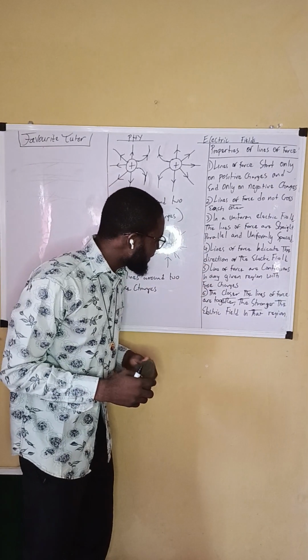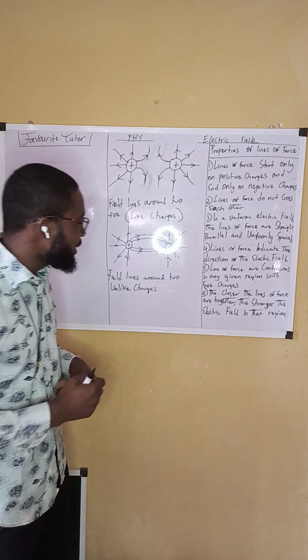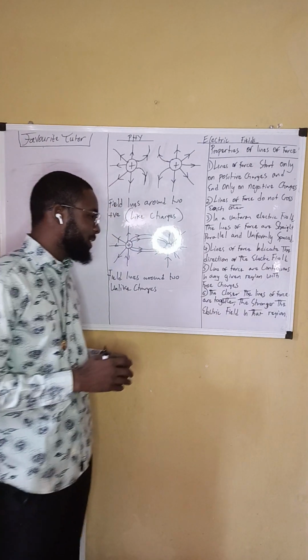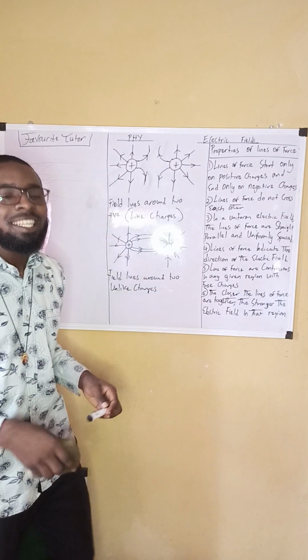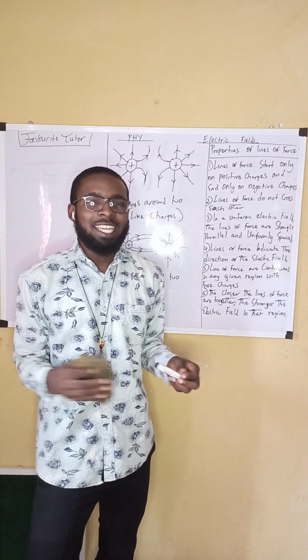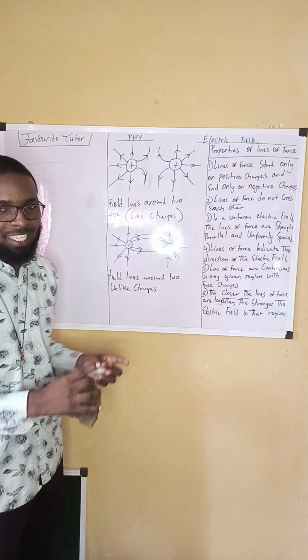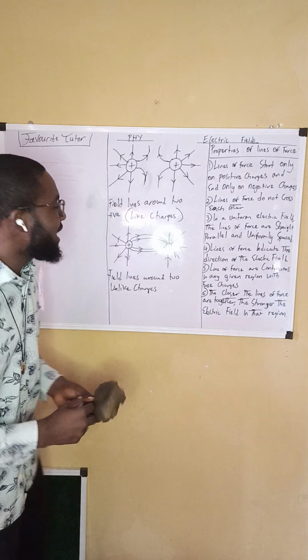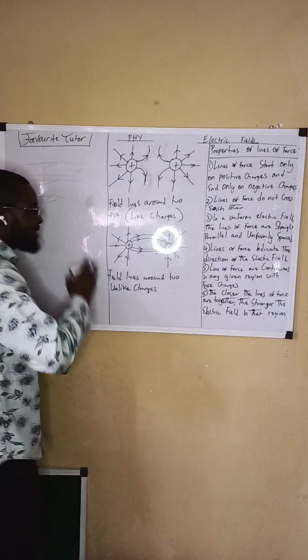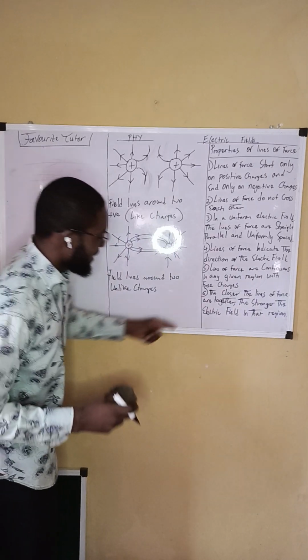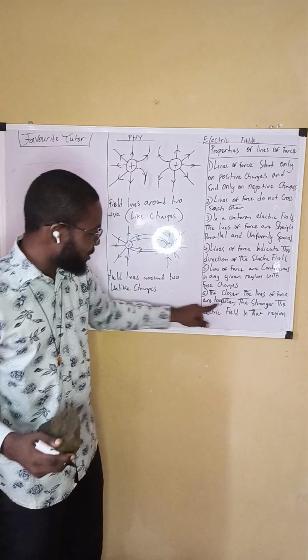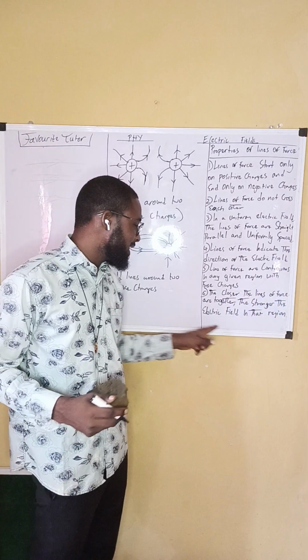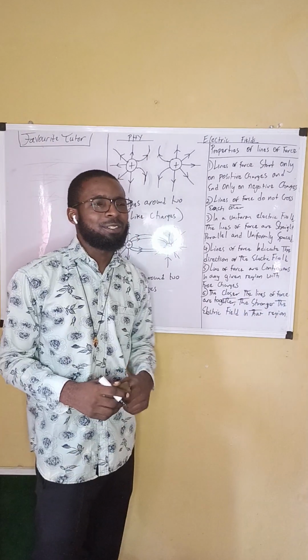Okay. Now, 5 says lines of force are continuous in any given region with free charges. Yes, they are what? Continuous. They are just there, so long as the charge is right there. Continuous. Number 6, the closer the lines of force are together, the stronger the electric field in that region.